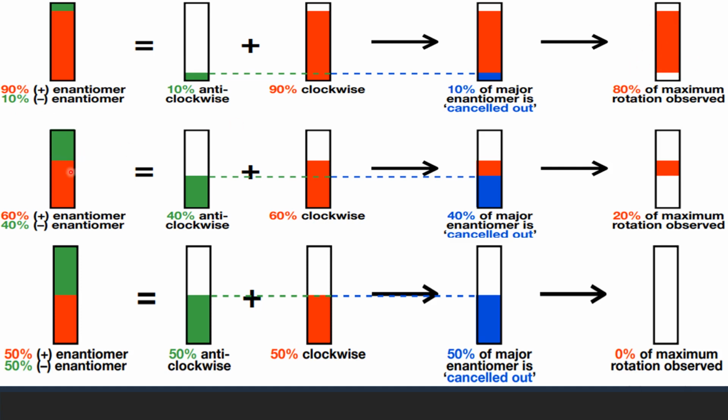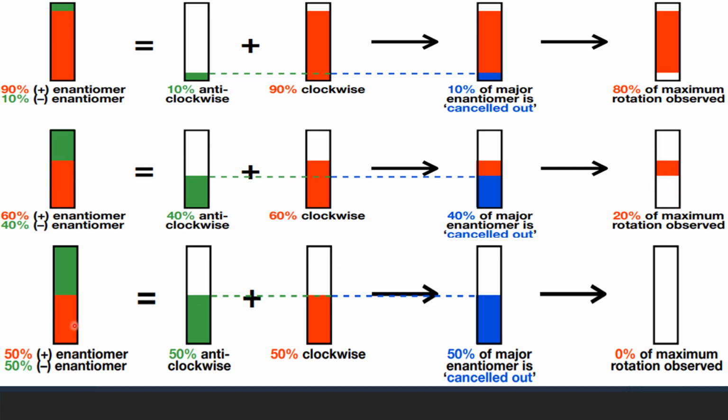dextrorotatory isomer. Similarly, here we are given a mixture that contains 60% dextro and 40% levorotatory isomer. So the rotation by 40% levorotatory isomer will be cancelled by the 40% of the dextrorotatory isomer, and after that there will be remaining 20%. So that 20% is the enantiomerically pure substance. Therefore this mixture contains 20% of dextrorotatory isomer in excess, and that is its enantiomeric excess.